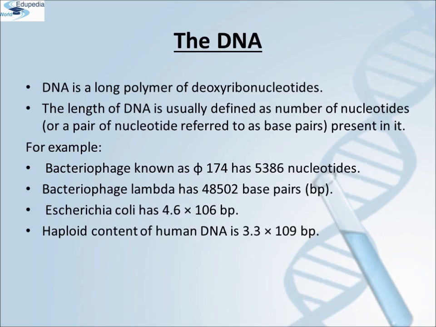For example, a bacteriophage known as φ174 has 5386 nucleotides. Bacteriophage lambda has 48502 base pairs. Escherichia coli has 4.6 × 10^6 base pairs, and the haploid content of human DNA is 3.3 × 10^9 base pairs. Let us discuss the structure of such a long polymer.